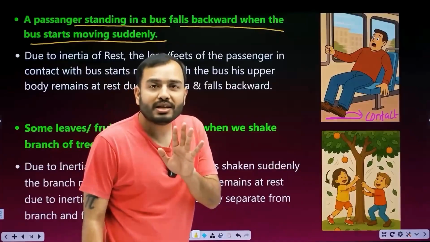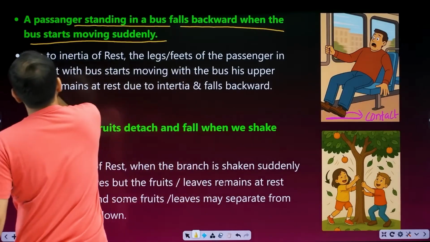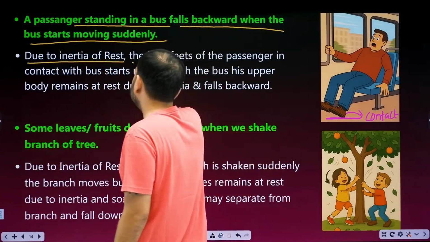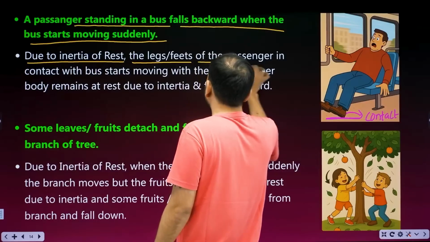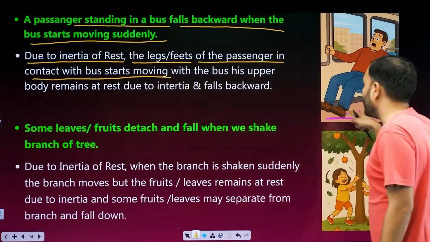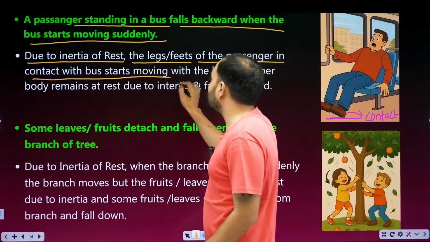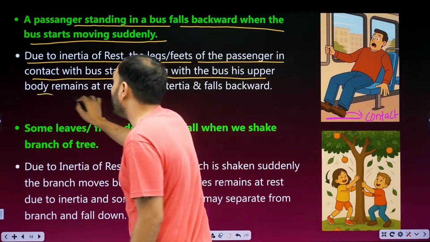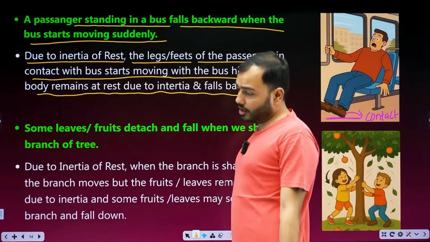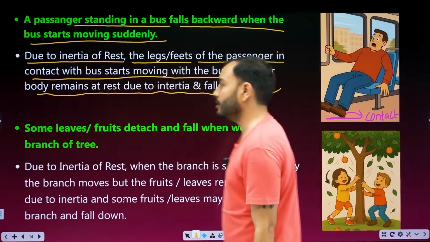No matter how much fun I make this, in the exam you will have to write it. What will you write? Due to inertia of rest. Make sure you write that. Half the marks come just from that. The legs or feet of the passenger in contact with the bus start moving with the bus, but the upper body remains at rest due to inertia and falls backward. The upper body will not move, the feet will move, and you fall down.